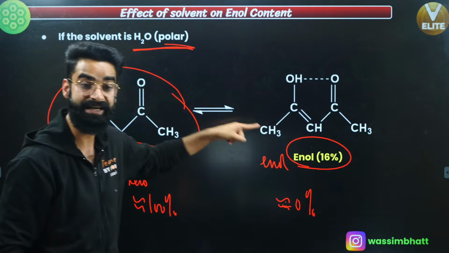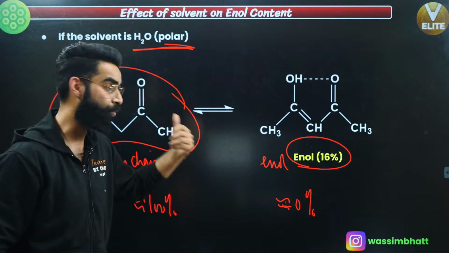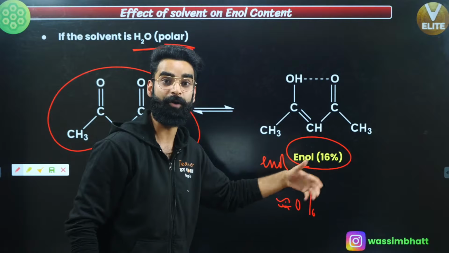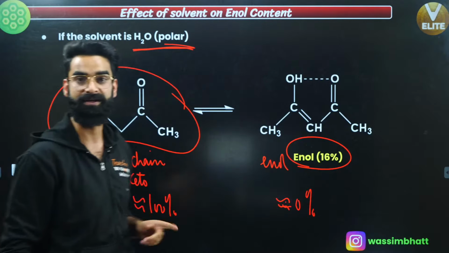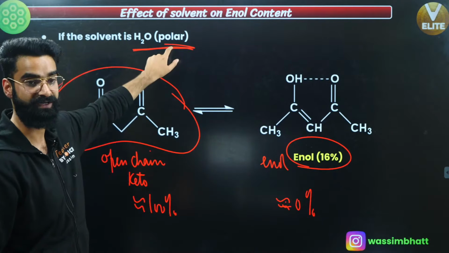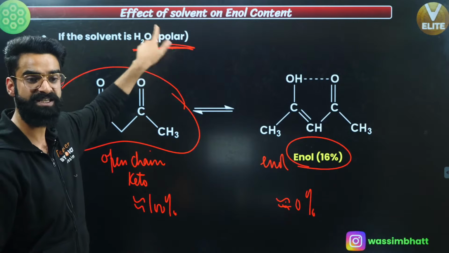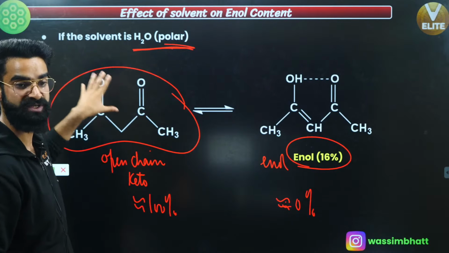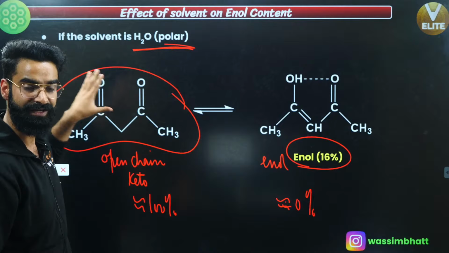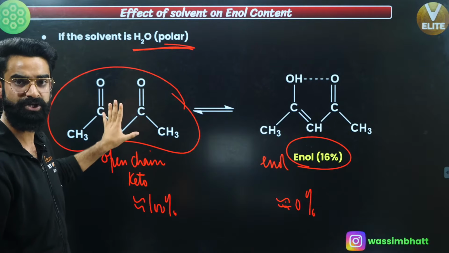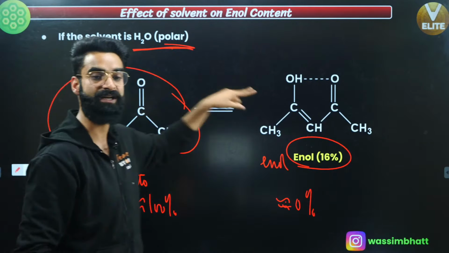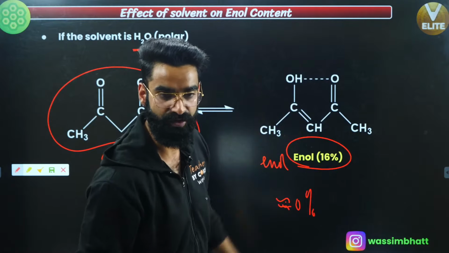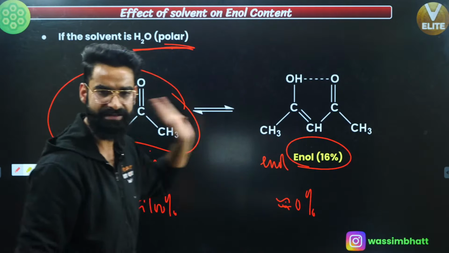That's why enol is getting formed right here. Then the point is, why only 16% of enol is getting formed? Why not more than 50%? The point is, I'm using the polar protic solvent, water. And this water has got the capability to form hydrogen bonds with this keto right here as well, due to which more keto does not get converted into enol. That's why the percentage of enol right here will be simply 16%, right?